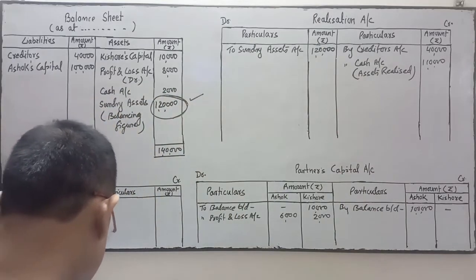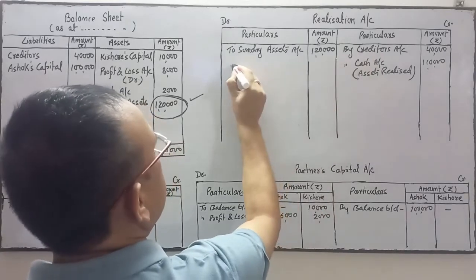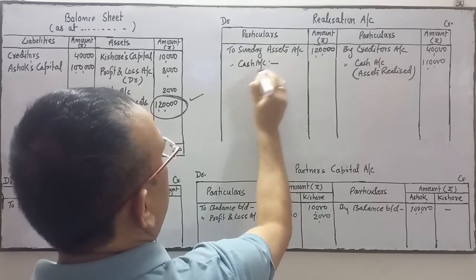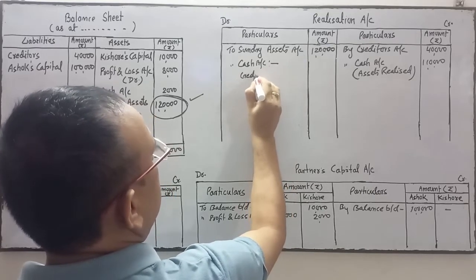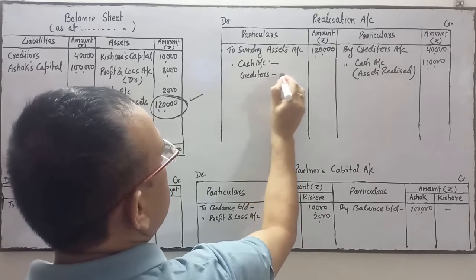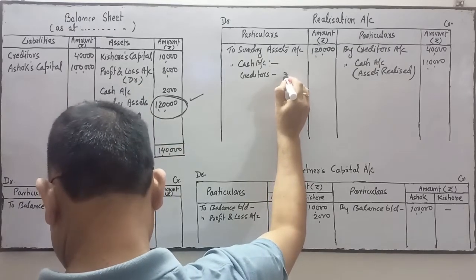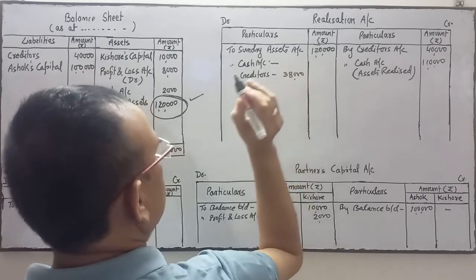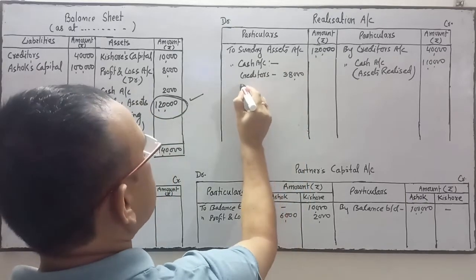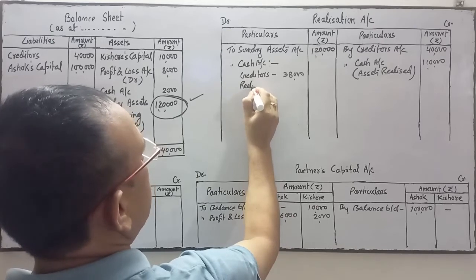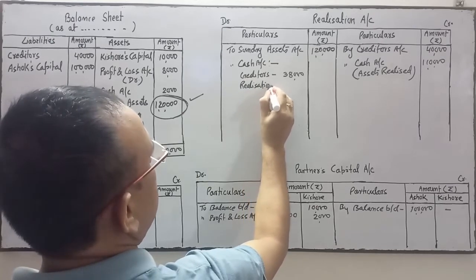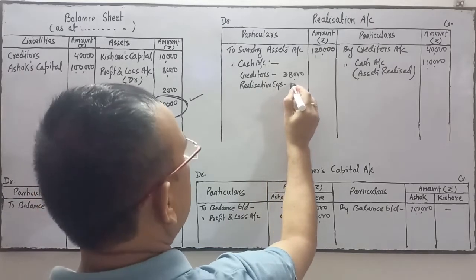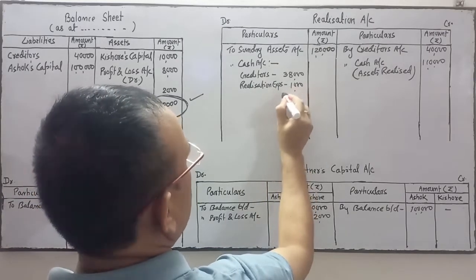Next, creditors were settled. This creditor is settled to cash account, at rupees 38,000. And there is also a realization expense, that is 1,000.